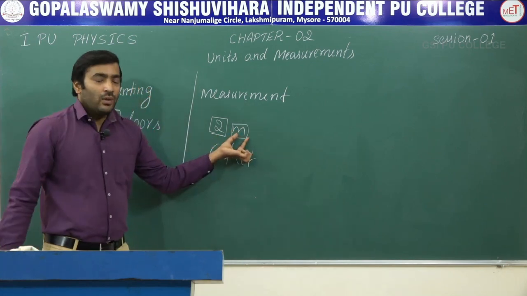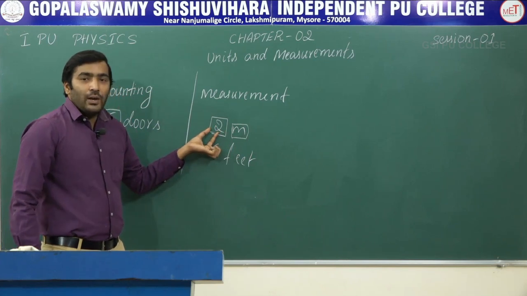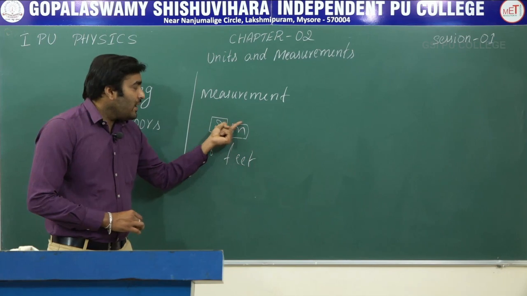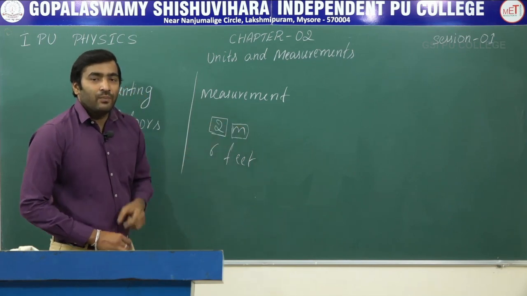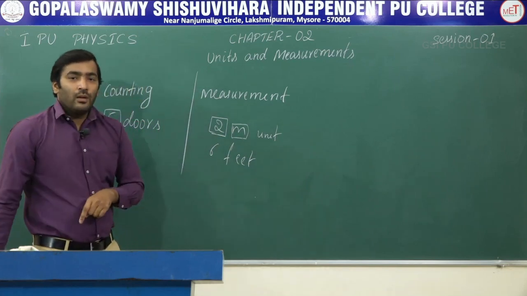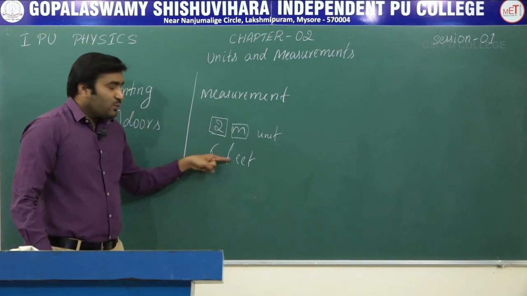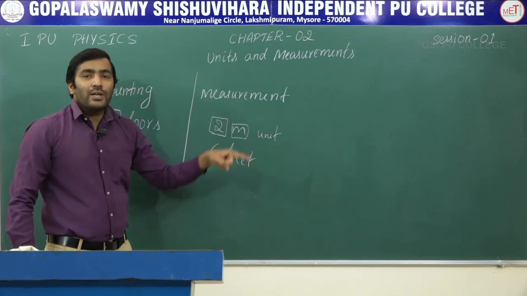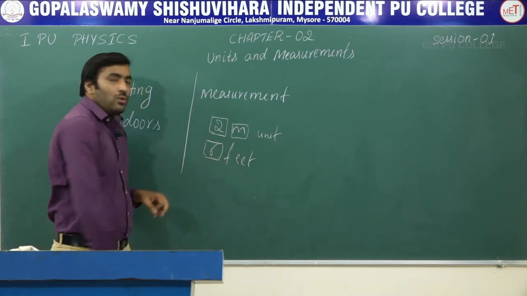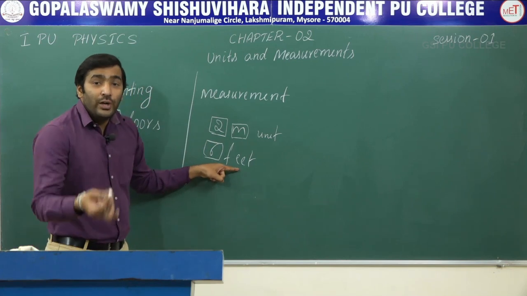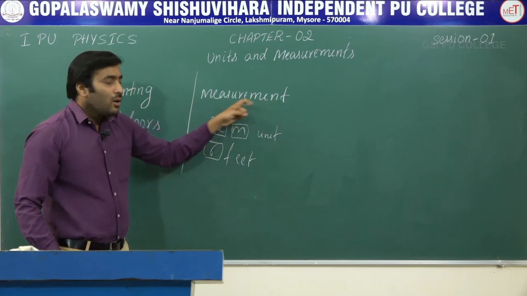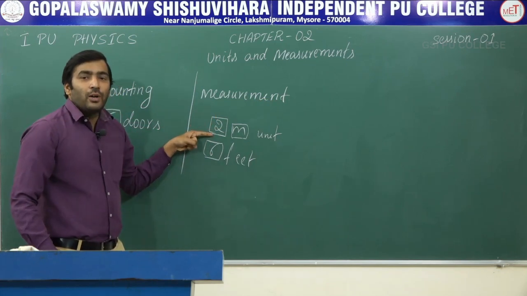So giving a numerical value, along with that we have compared with a reference called meter. So this meter is called a unit of measurement. This is the unit. And here also 6 feet. The height of the door is 6 feet, means 6 is a numerical value and feet is a unit of it.